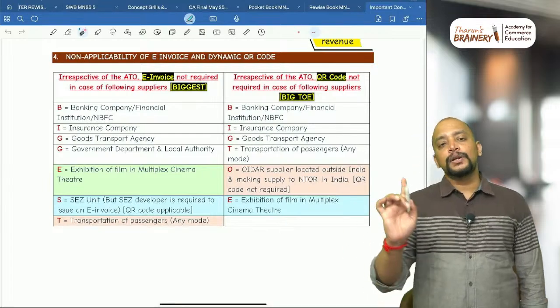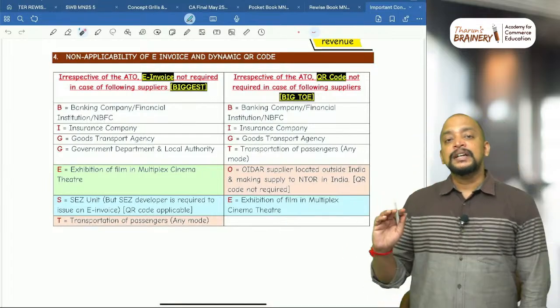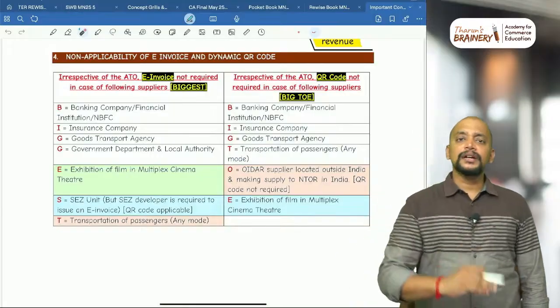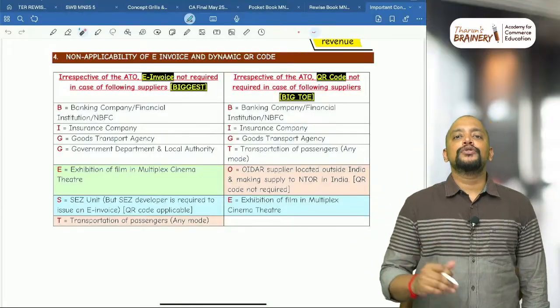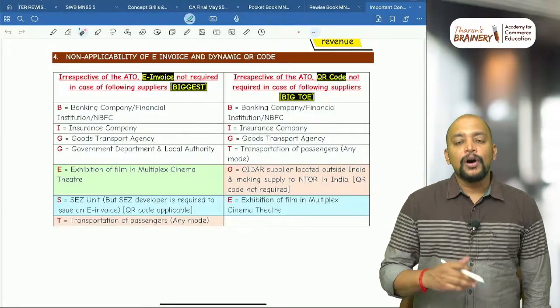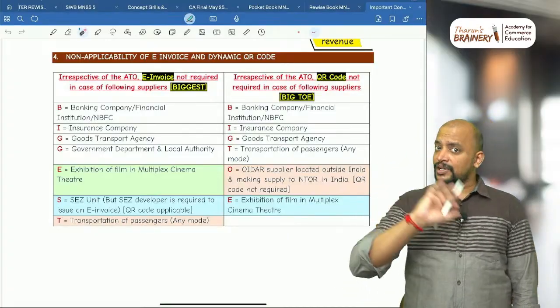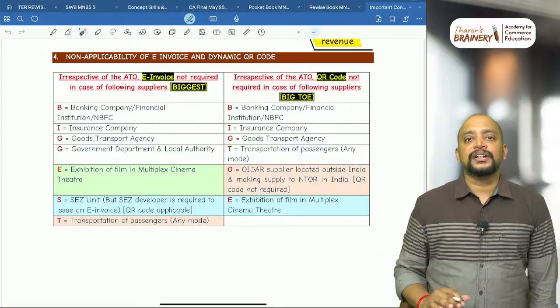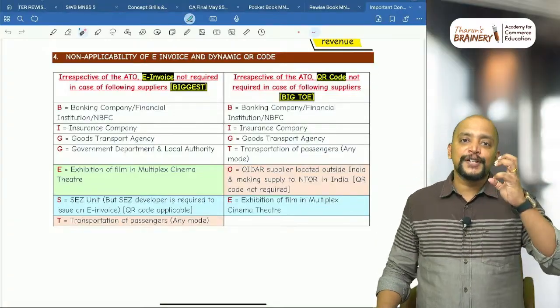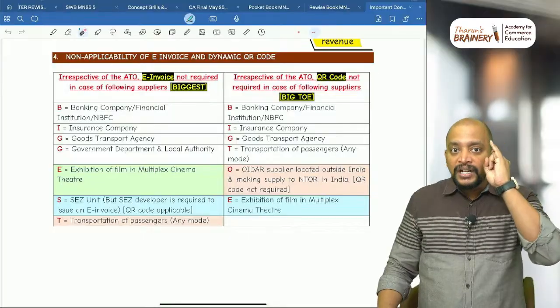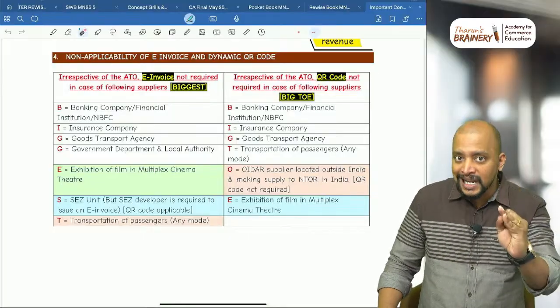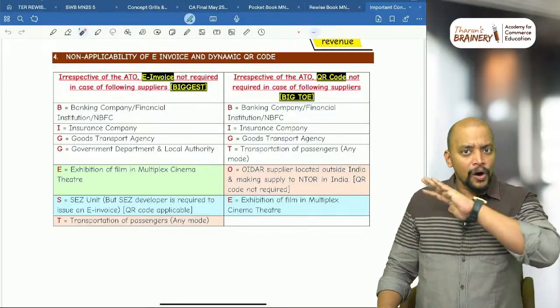And in this regard, one more important point I wanted to stress. Sometimes in the exam, they will give transportation of goods by a goods carriage or transportation of goods by a transporter, generalizing like that. So these are all exempted. Remember, when it comes to transportation of goods by roadways, only GTA or courier agency will be taxable. All others are exempted.